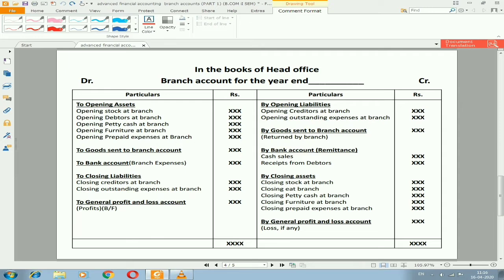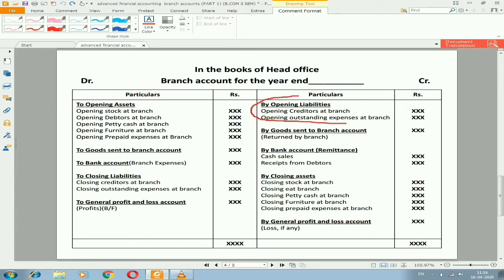Apart from that, we have closing liabilities and also closing assets in the next one, on the debit side as well as on the credit side. One thing, when you are closing the assets and liabilities, whatever opening assets we have opened earlier, that should be closed as closing assets.